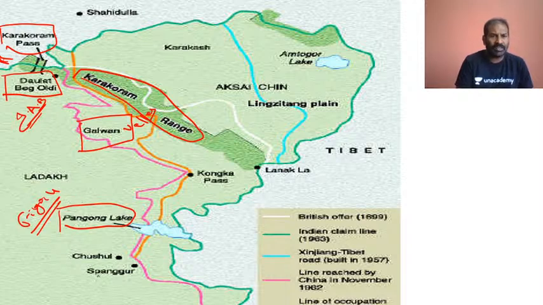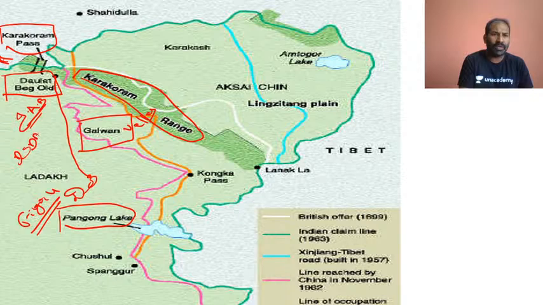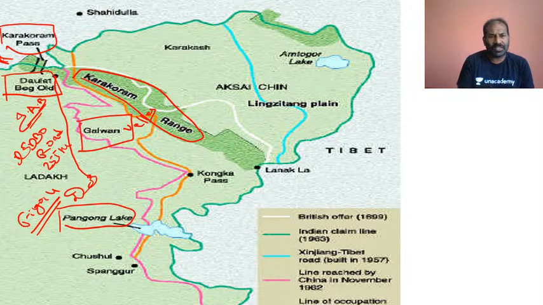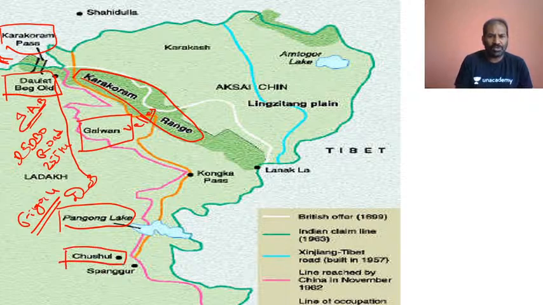You have a road from Leh, from Darbuk Shock river, till Daulat Beg Oldie, the Darbuk Shock Daulat Beg Oldie road, which is 255 kilometers. This is why China is really concerned about India going ahead with road construction and infrastructure development. Chushul is also a bone of contention, and also Demchok.